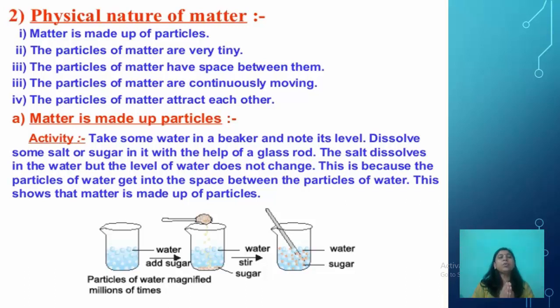For this, you can also perform this small activity. You just take a piece of chalk and start crushing it, start breaking it. You will break it into pieces again and again and again, and then it will become powder, and at last it cannot be further crushed. Why? Because that is the smallest thing which can be made out of that chalk, and that is the particle of that chalk, the smallest particle, which shows that matter is made up of particles.